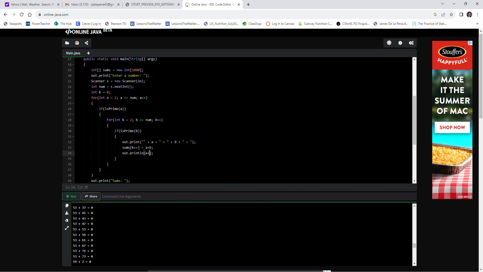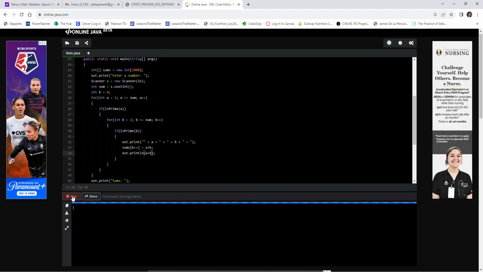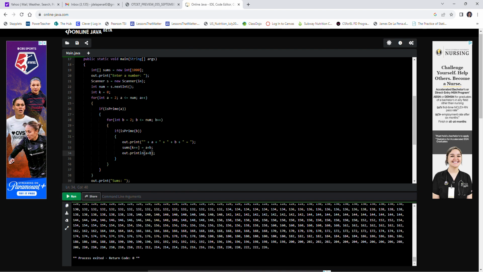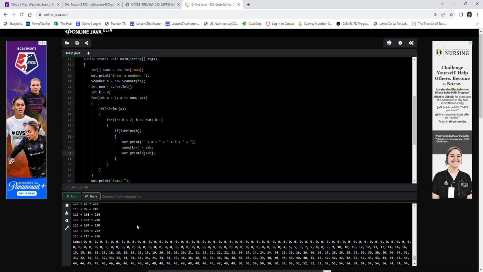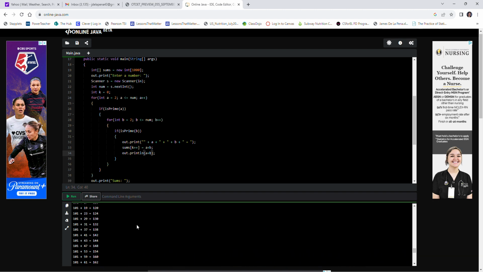So let's just print a plus b to make it more explicit. Let's make it go even higher. Shoot. I mean, 120. So again, to enlighten everyone on what's going on, it's fixing my left-hand side of the addition to prime numbers from 2 to 120.